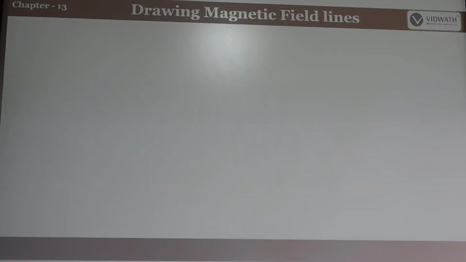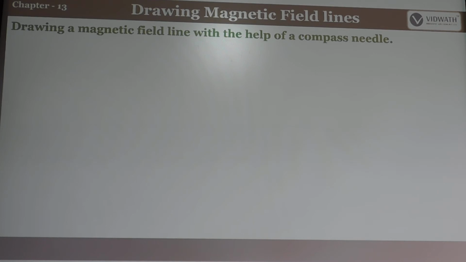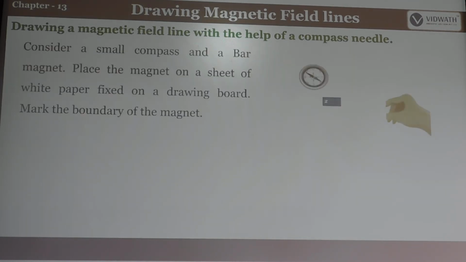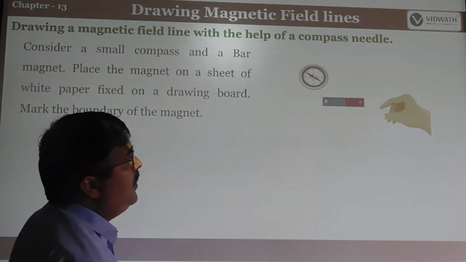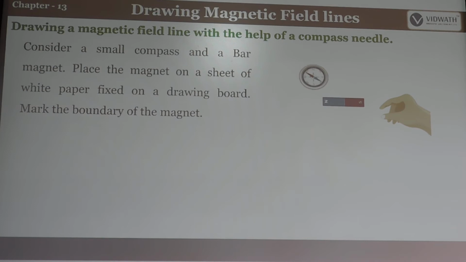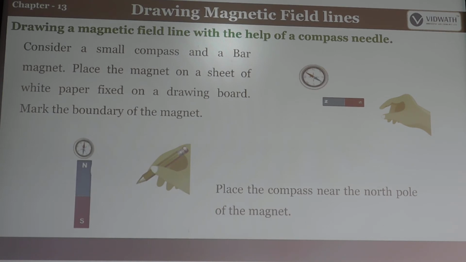So how can we draw the magnetic field lines? We draw the magnetic field lines with the help of a compass needle. We need a compass needle. So this we call the compass needle. See here, consider a small compass and a bar magnet. First we take a small compass and a bar magnet. This is a bar magnet, and this is the indicator of the compass.